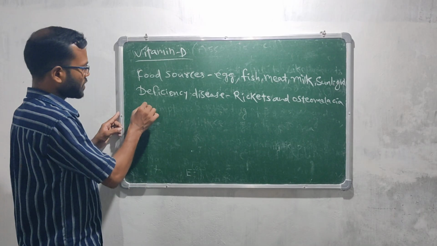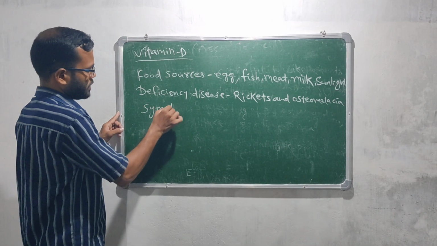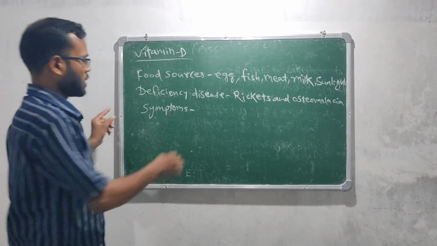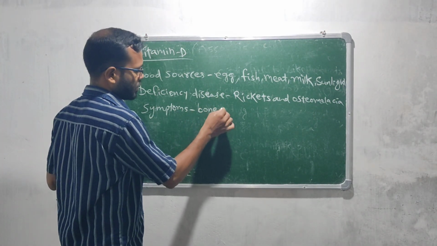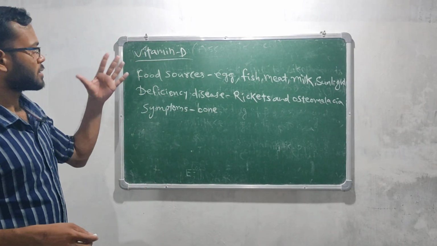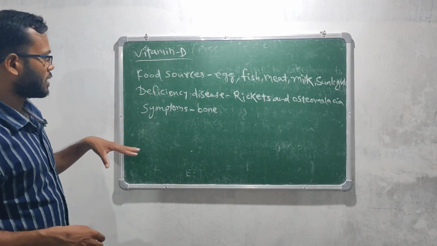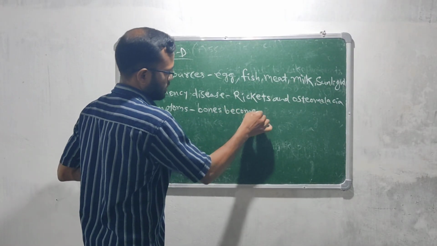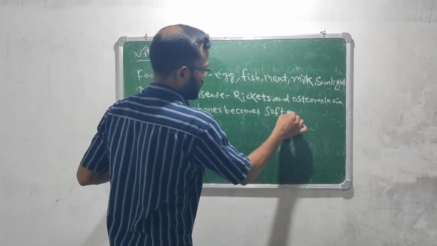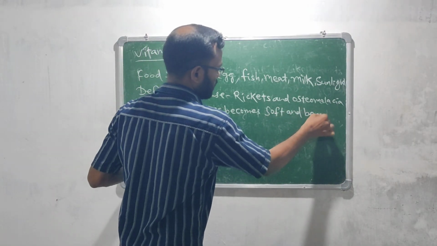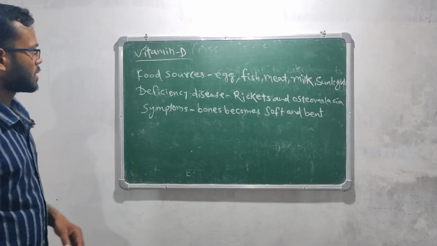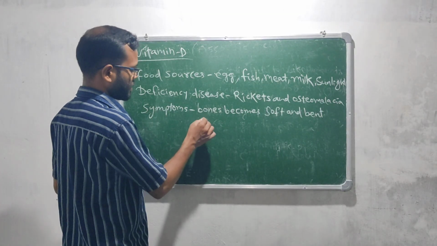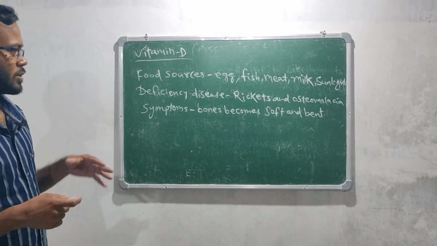And what are the symptoms? What will happen when there is a deficiency of vitamin D in someone? Bones become soft and bend. Also very thin. Okay, bones become thin also.